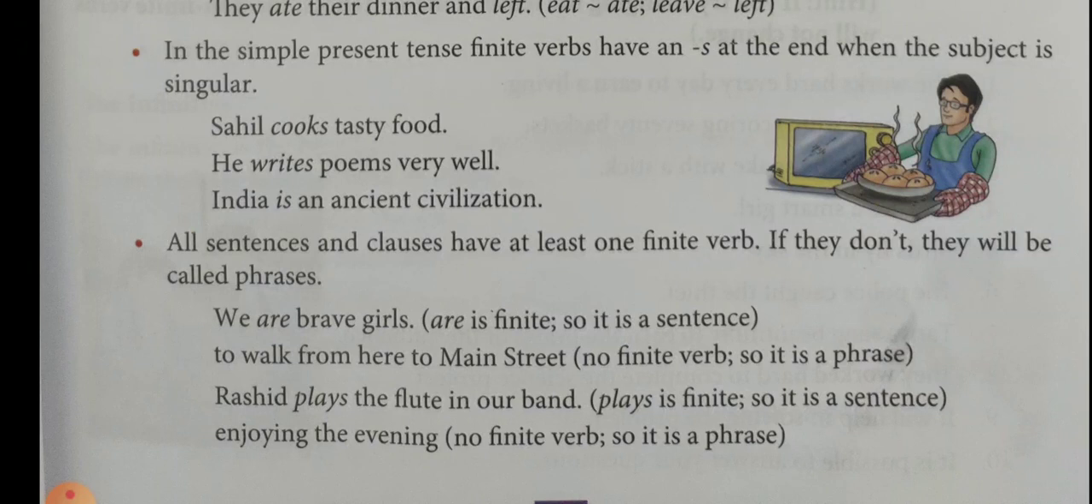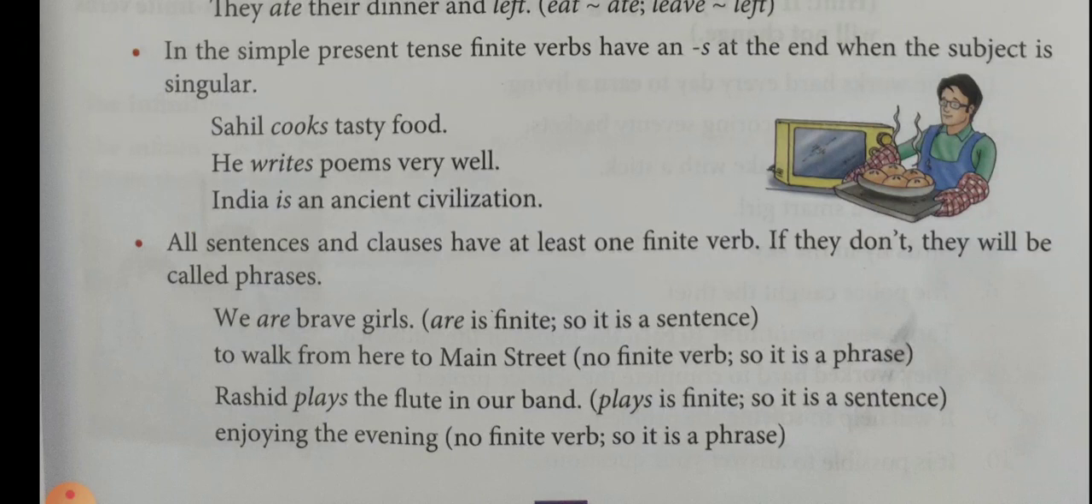Second sentence. He writes poems very well. Here the verb is writes. The subject is he. The plural form is write, W-R-I-T-E. The singular form is W-R-I-T-E-S, writes. Why? Because the subject is singular. India is an ancient civilization. Here the verb is, so singular.